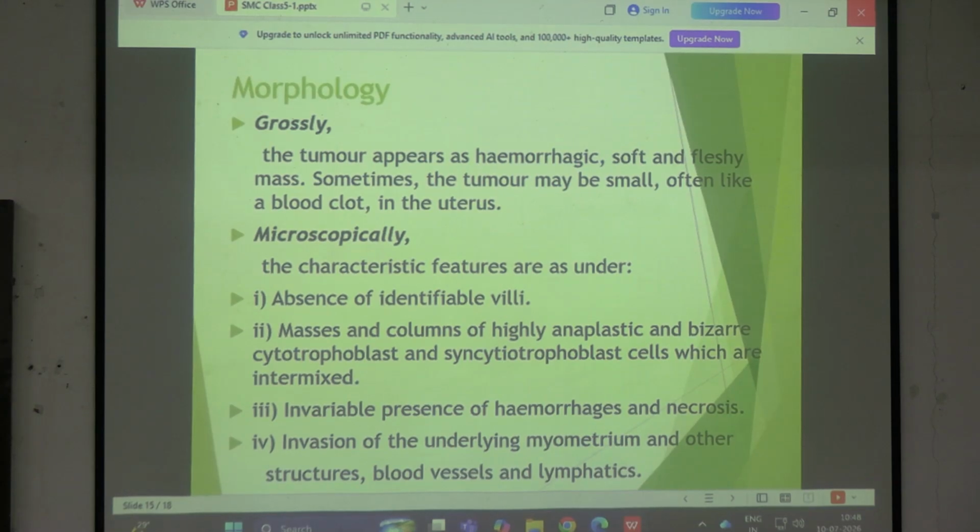তারপরে যখন কাট সেকশন করবে তখন দেখবে যে it is a fleshy mass. মানে যখন তুমি knife দিয়ে কাটছো, it will appear fleshy, it will not appear hard. Normally অনেক কার্সিনোমা, suppose you are dealing with a prostatic malignancy, then it will be very hard. তাহলে এই হার্ড ফিলটা আসবে না, rather you will be feeling a fleshy mass, and যখন কাটবে you will be finding it a very hemorrhagic tumor, মানে they will be bleeding while you are cutting the tumor. That is a gross description.